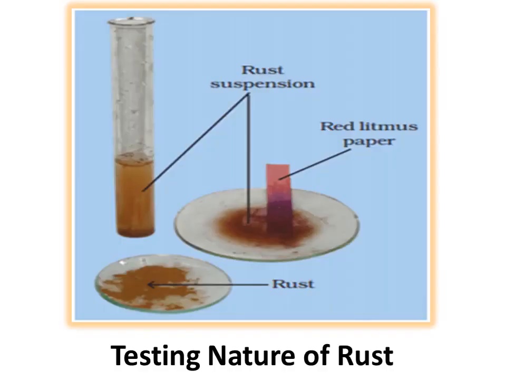Again, you can see this activity in this picture also. In a test tube you have taken rust with water and you are making a suspension. Before that you have collected the rust in a dish, then you are putting it into the water, making a suspension and shaking it well. Then you take the red litmus paper and check it. So the answer will be that red litmus will turn blue, and this proves that the metal oxides are basic in nature.